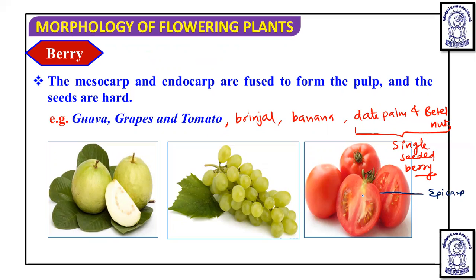Okay, this is the placenta, and here on the placenta you will find that these seeds are attached. Here epicarp is thin, and this is the part which is formed by fused mesocarp and endocarp. Such a way you will see the particular presence. Okay,